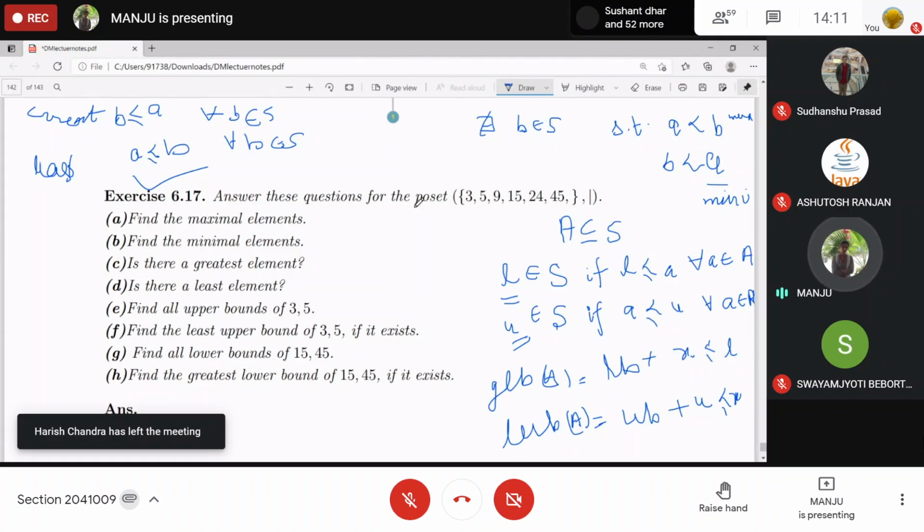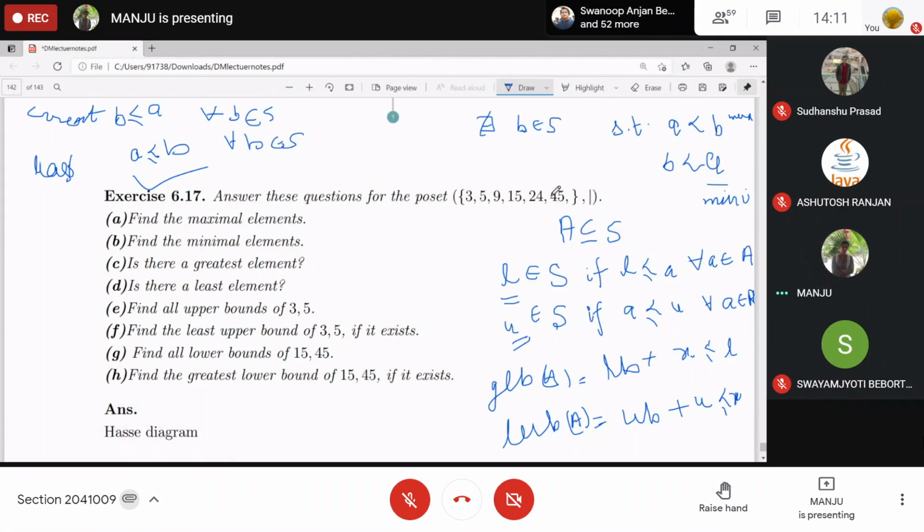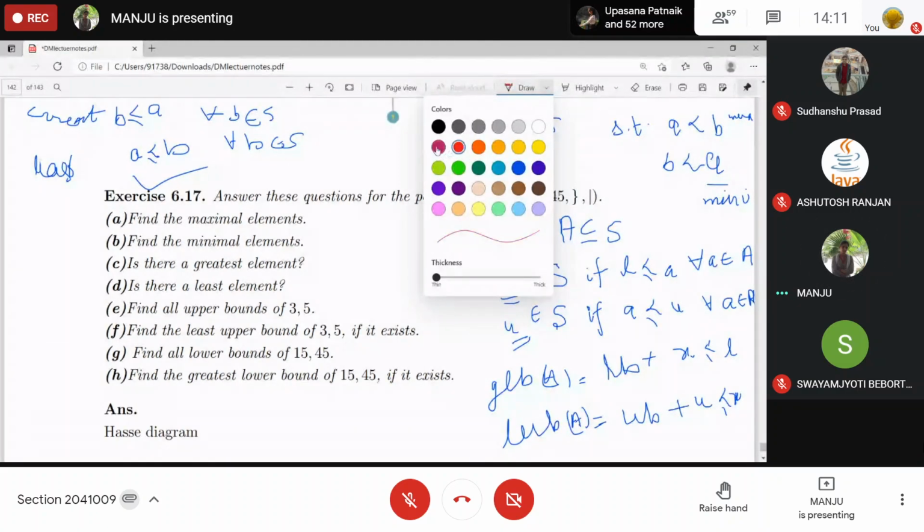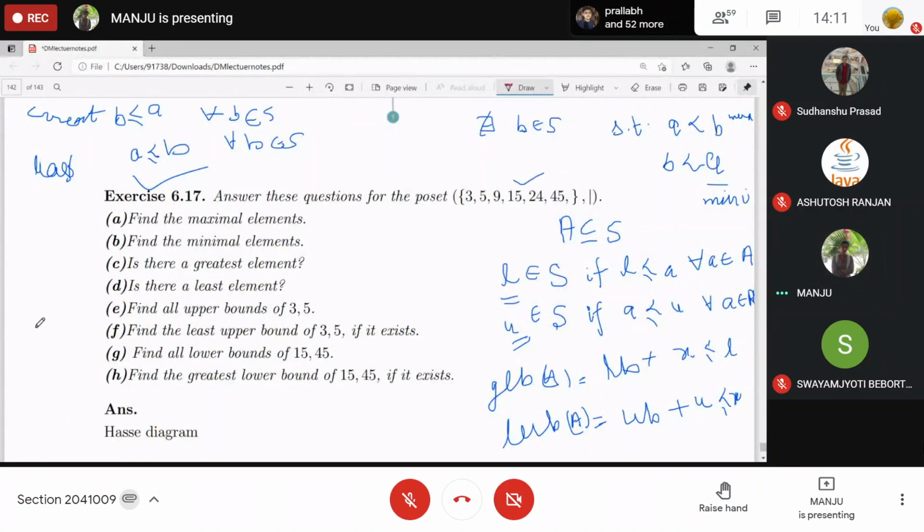Okay, so first find the maximal element of this one. First, you can easily find all of these by using a Hasse diagram. You first draw the Hasse diagram for this set, and then you can find them easily. So what will be the Hasse diagram? The set is 3, 5, 9, 15, 24, 45, and the relation is divisibility.